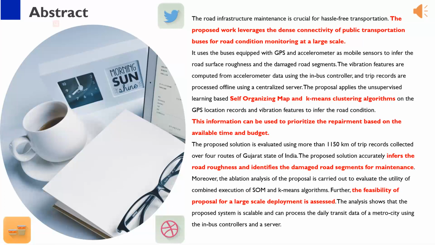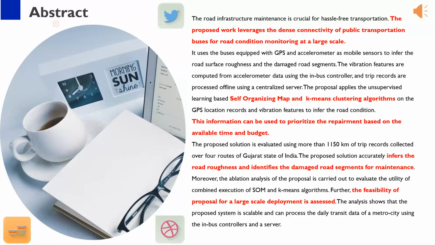The proposal applies the unsupervised learning-based self-organizing map and k-means clustering algorithms on the GPS location records and vibration features to infer the road condition. The damaged segments and rough patches of the selected region that require immediate repair are suggested. This information can be used to prioritize the repairs based on the available time and budget.